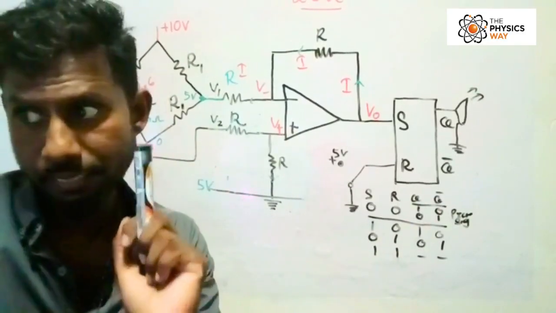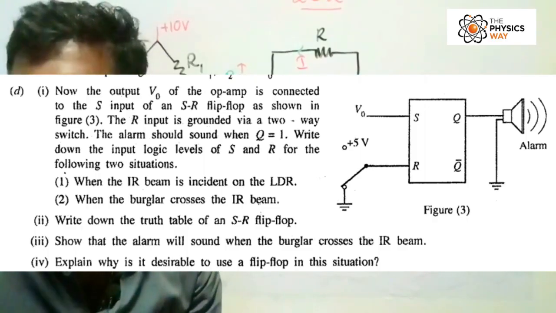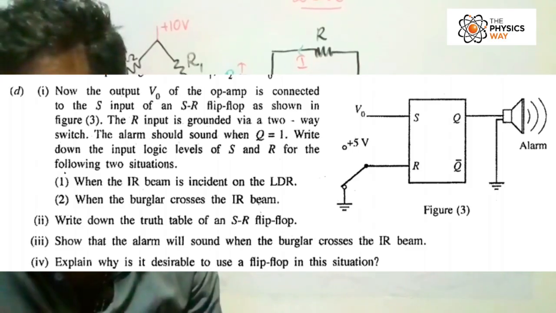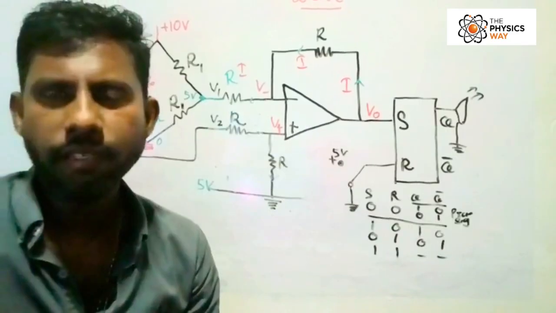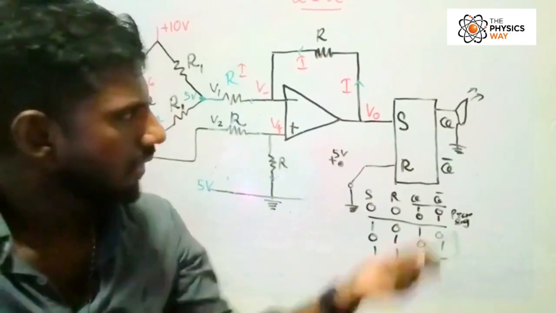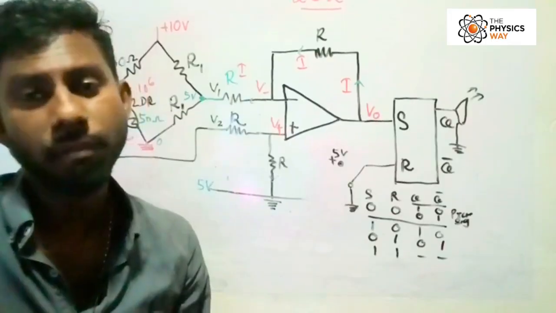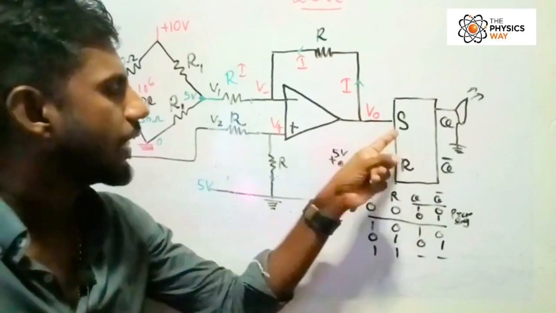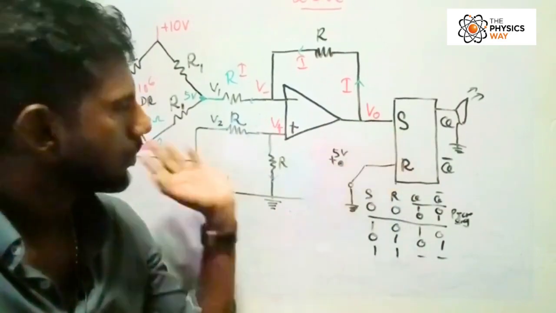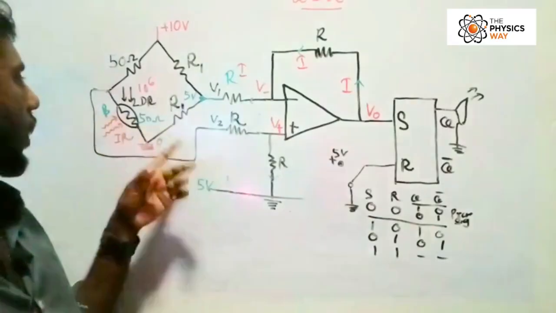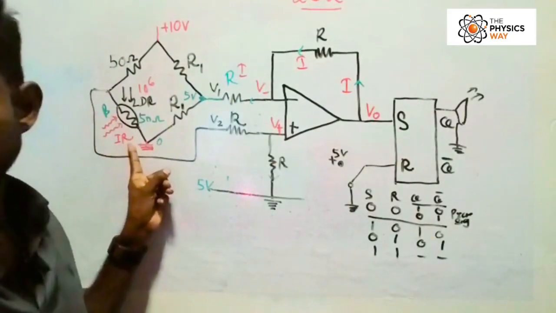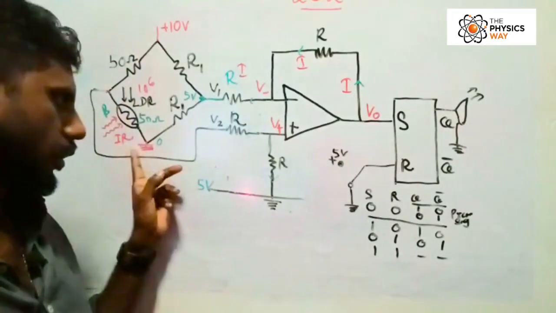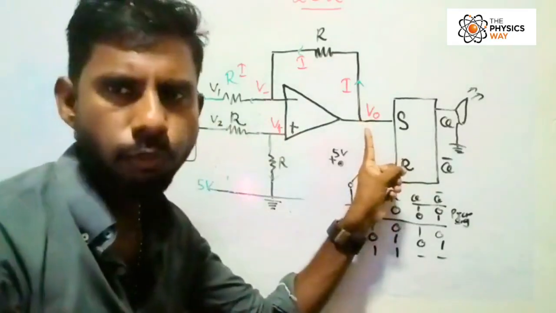Now the third part: show that the alarm will sound when the burglar crosses the IR beam. Actually, I accidentally gave the answers in the first part of the question. My bad. So I'll redo it anyway. When the burglar crosses, what actually happens is here it becomes 5 volt.